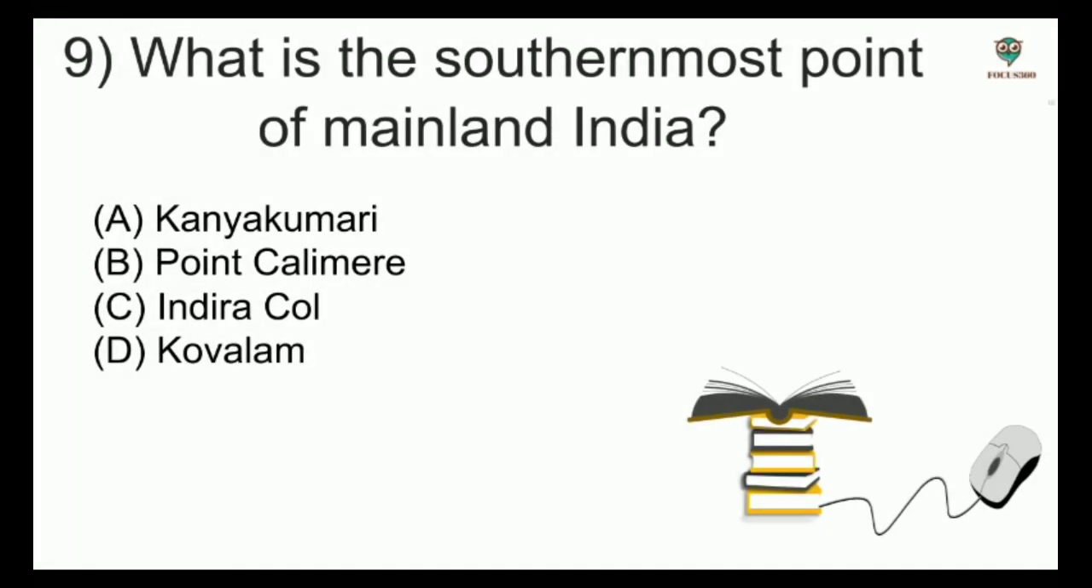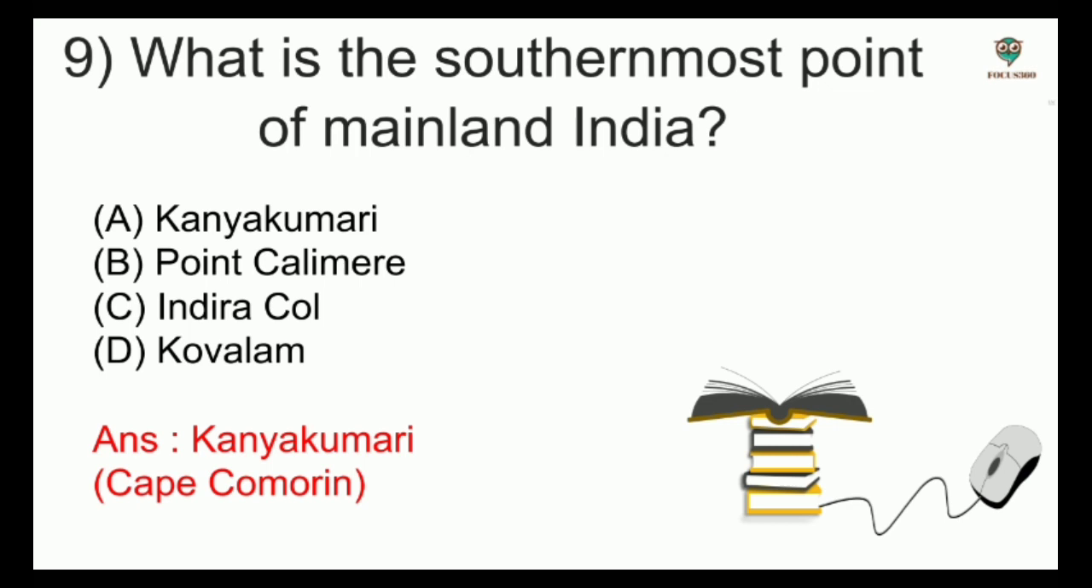Next, what is the southernmost point of mainland India? Options: Kanyakumari, Point Calimere, Indira Col, Kovalam. And the answer is Kanyakumari. It is also called Cape Comorin.